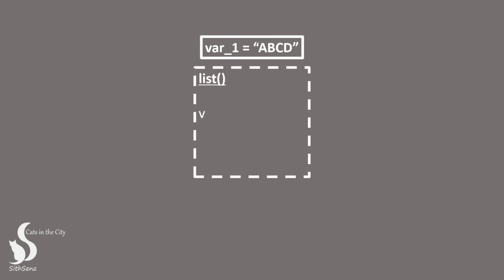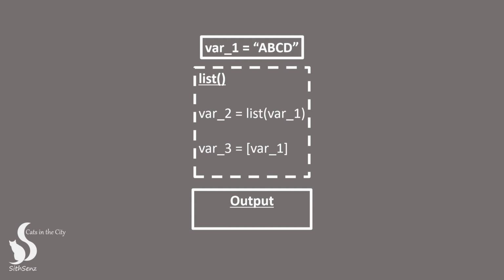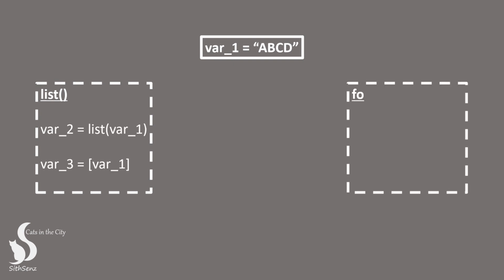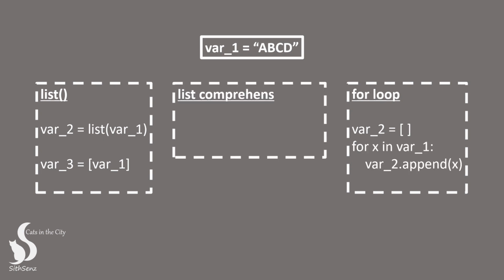To do this, we can use the list function, which converts a string into a list of its individual characters, like this. However, I see that you used a different function called list comprehension. Both using a list comprehension and using the list function can achieve the same result of converting a string to a list of its individual characters. However, using a list comprehension can be more concise and efficient in terms of performance.